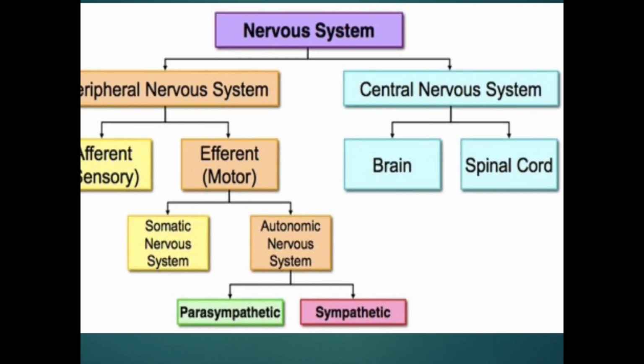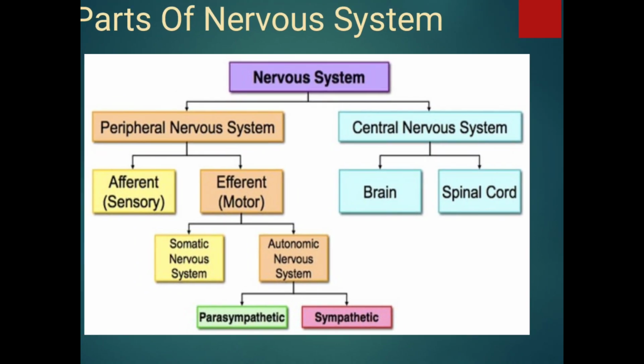The nervous system is mainly divided into two types, peripheral nervous system and central nervous system. The peripheral nervous system again gets divided into two types, afferent and efferent. The one which carries the sensory impulses is called the afferent nervous system, and the one which carries the motor impulses towards the body is called the efferent nervous system.